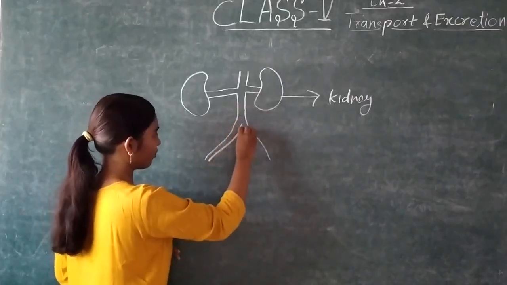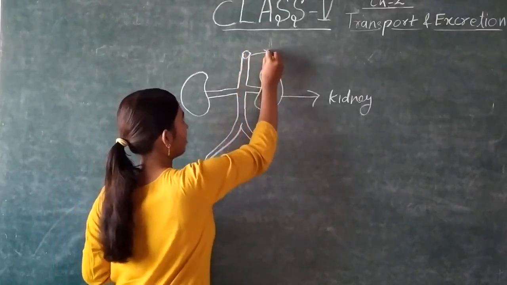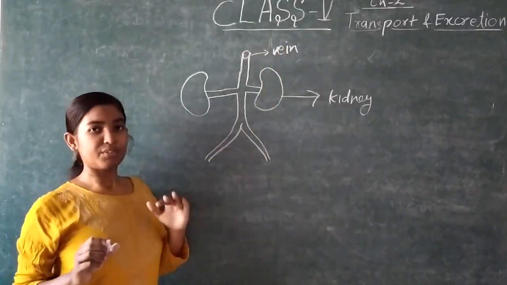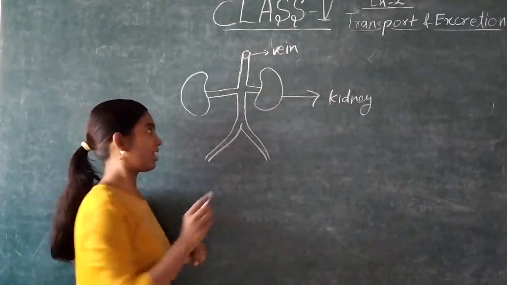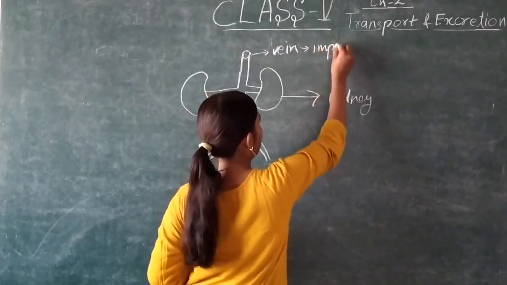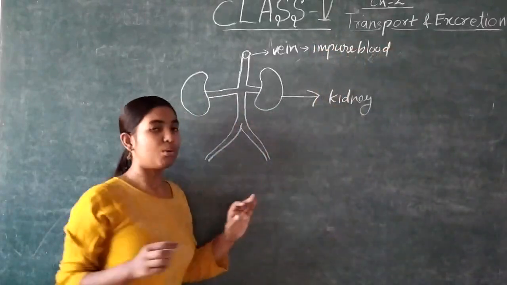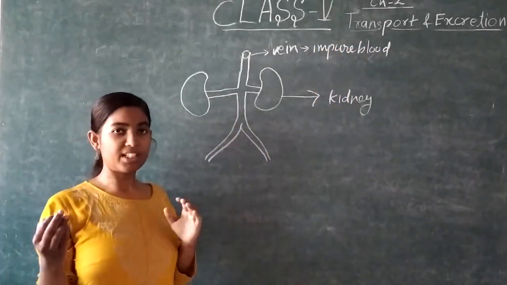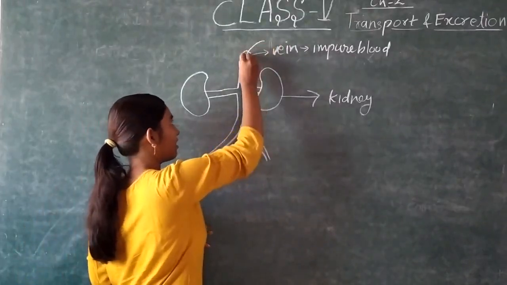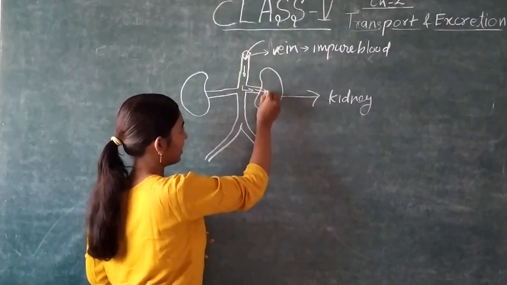This is vein. And we know that vein is a blood vessel which carries impure blood. So in this vein, what is present? Impure blood. So from all over the body, the blood is coming to this kidney with the help of this vein. Blood is coming and entering into this kidney.